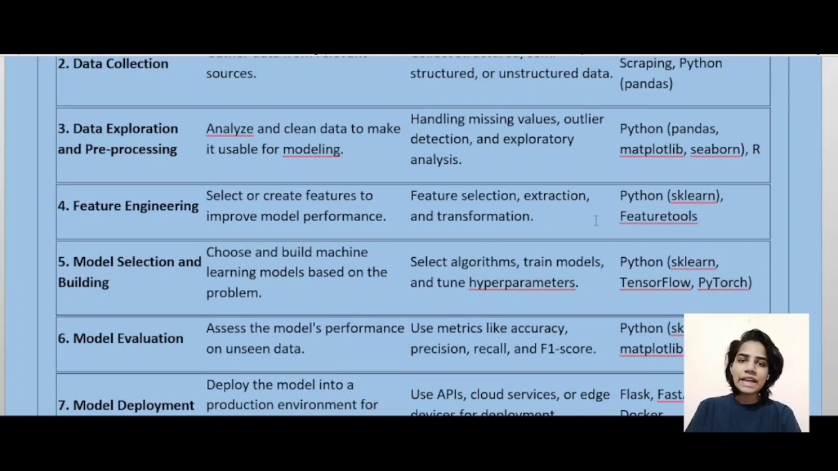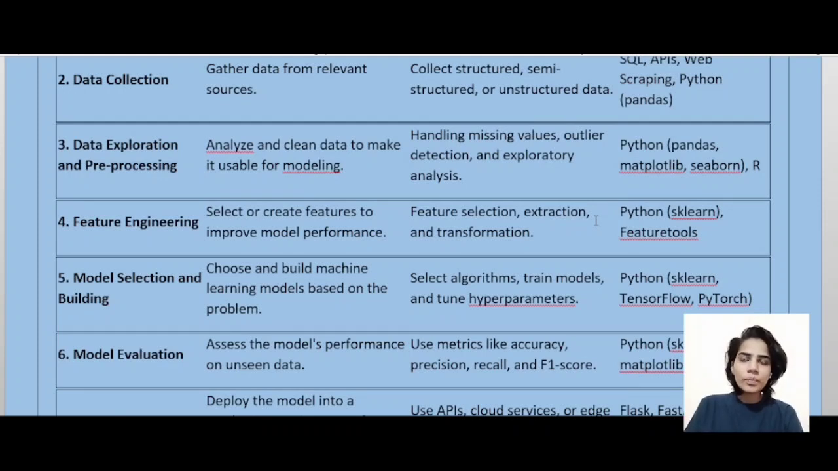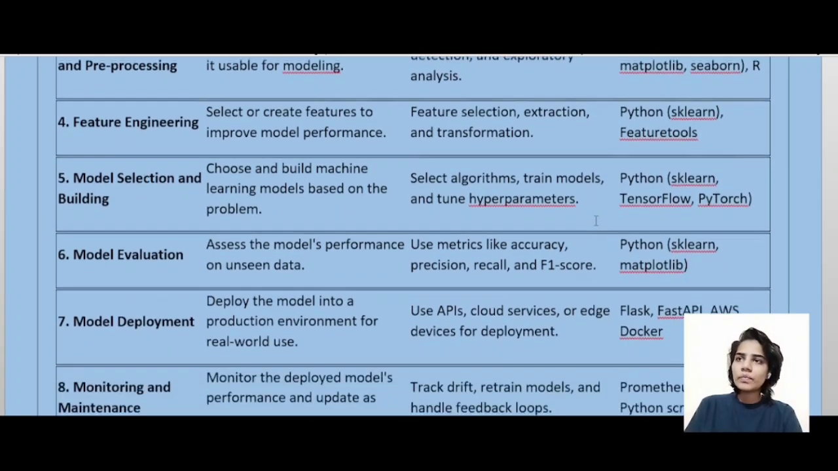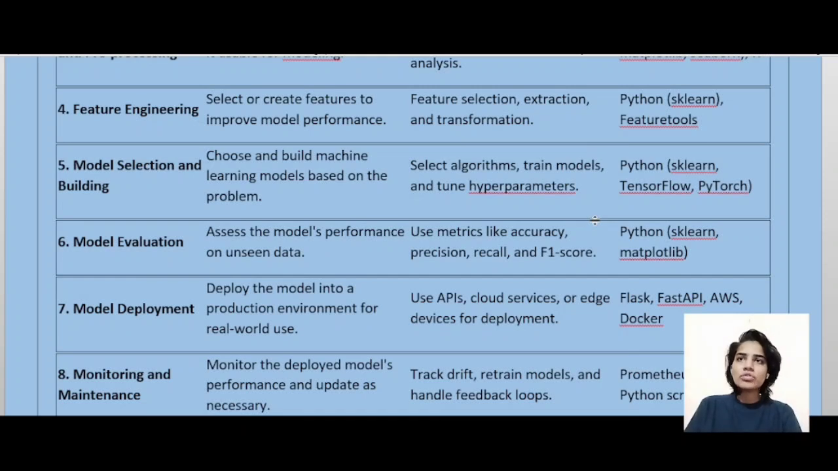Now third stage is data exploration and preprocessing. Analyze and clean data to make it usable for modeling: handling missing values, outlier detection and exploratory analysis. And the tools that are used are Python, Pandas, Seaborn and R. Now next is feature engineering. So what is the objective of feature engineering? Select or create features to improve model performance. Now next is feature selection, extraction, and transformation. And the tools used are Python, sklearn, Featuretools.